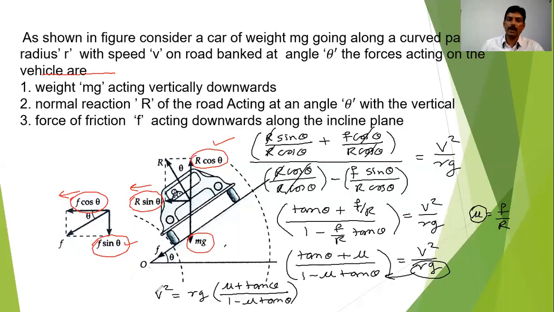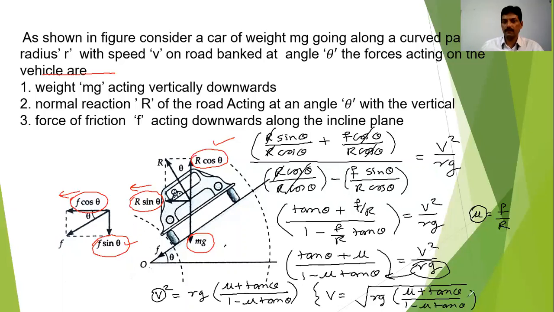And if you want the value of simply the velocity, then take the square root on both sides. So you will get v is equal to square root of rg into mu plus tan theta divided by 1 minus mu tan theta.